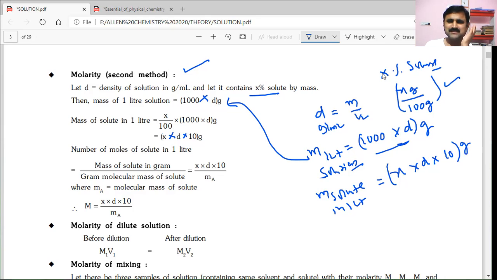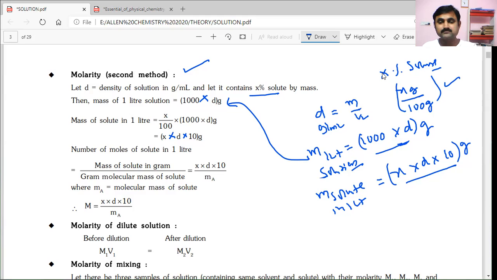Because when we have 1000 into d grams of solution, the mass of solute will become x into d into 10 only. That is nothing but the weight fraction into this 1000 into D weight of